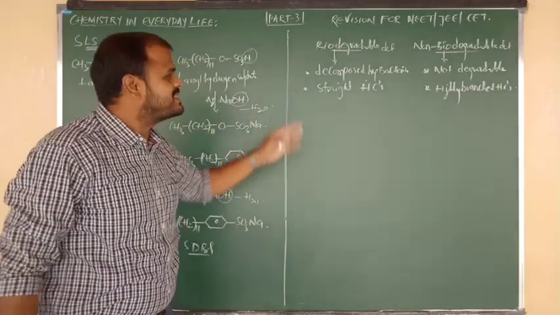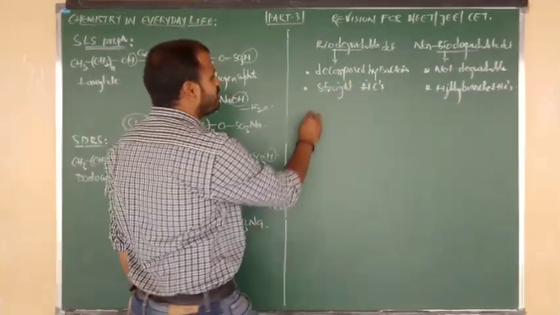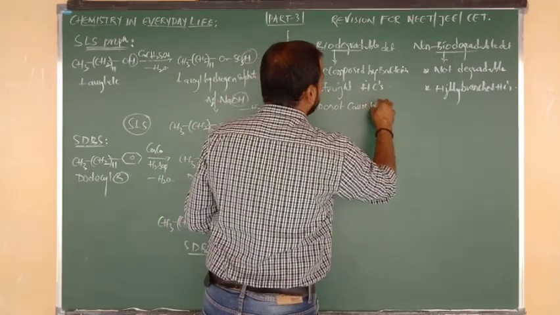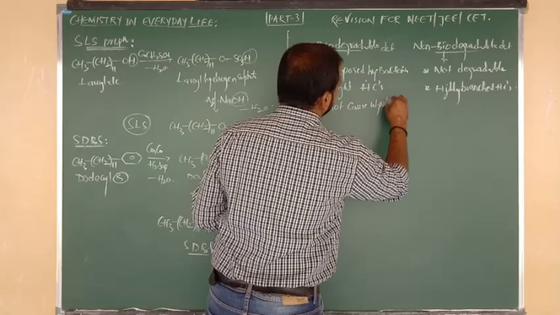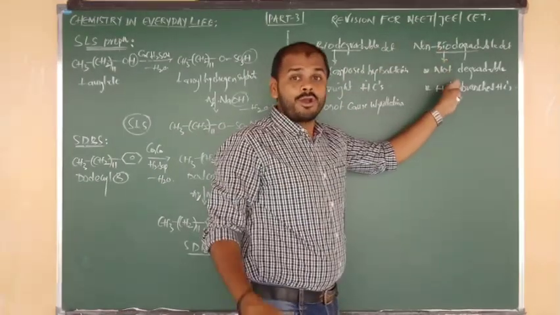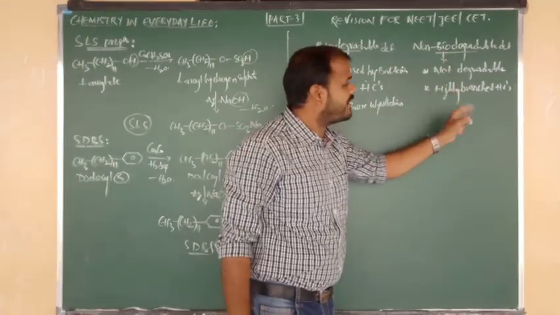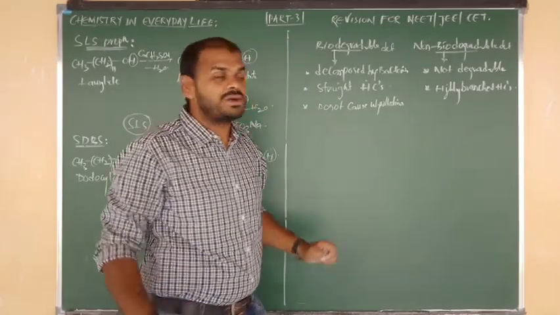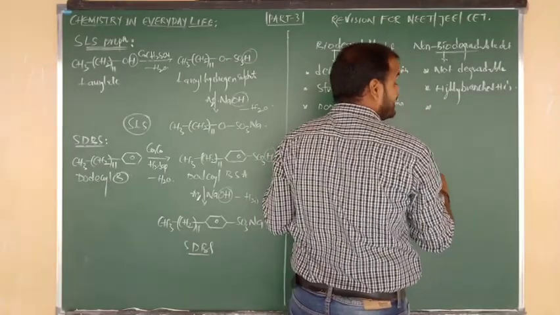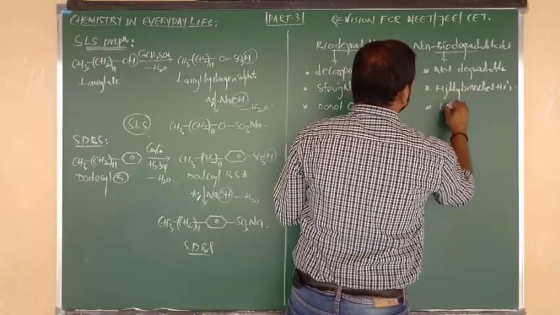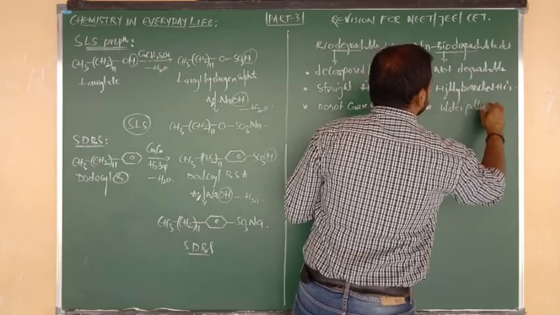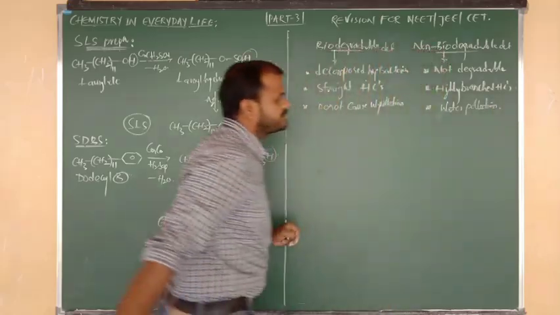So straight chain hydrocarbons can be decomposed simply and do not cause water pollution. But non-biodegradable detergents cannot be decomposed by microorganisms, and they are highly branched hydrocarbons. Such highly branched chains cannot be decomposed easily. That means they cause water pollution.